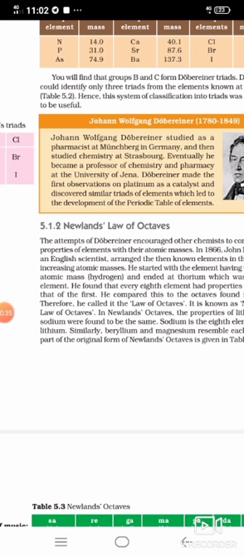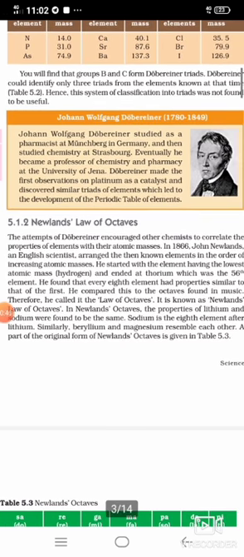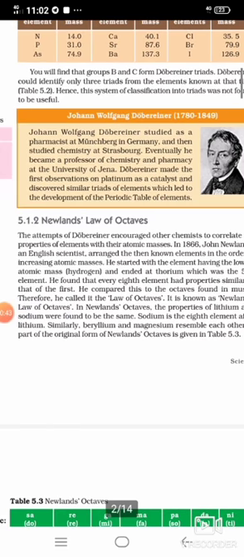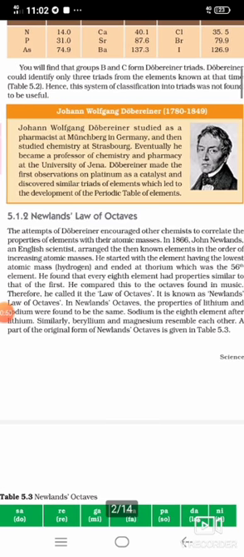The work of Dobereiner encouraged other chemists to correlate the properties of elements with their atomic masses. But in 1866, John Newlands, an English scientist, arranged the known elements in order of increasing atomic mass. Here also he took the parameter atomic mass itself, just like in the Dobereiner triad, in increasing order of atomic mass.